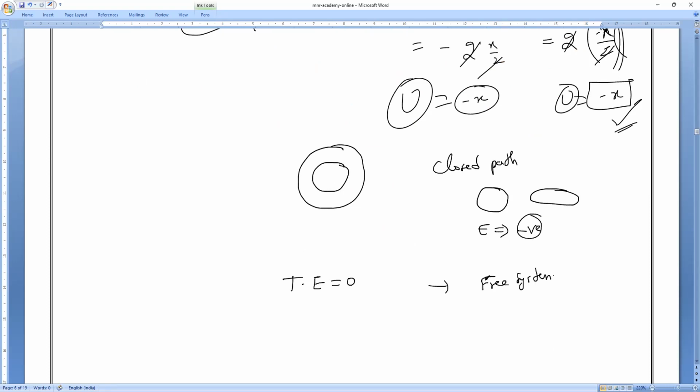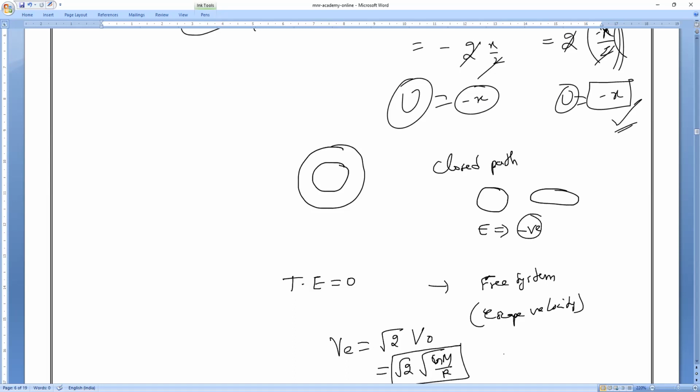The system becomes free when the velocity reaches the escape velocity, where escape velocity equals root 2 times the orbital velocity, or root 2 times root of GM divided by r, as we all know. At this situation, the total energy of the system becomes 0.